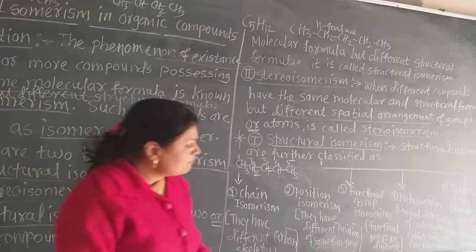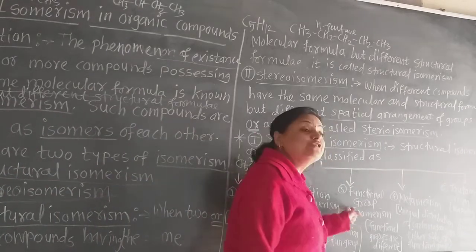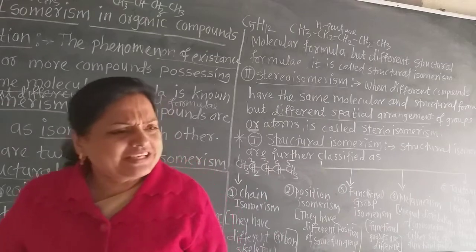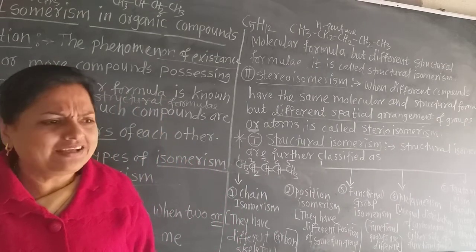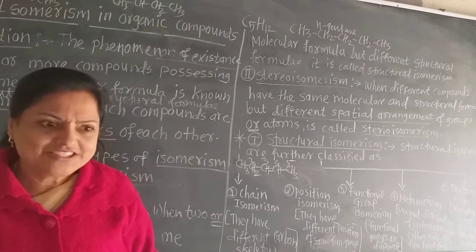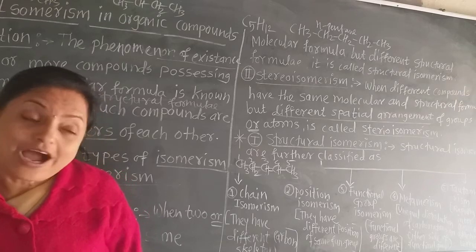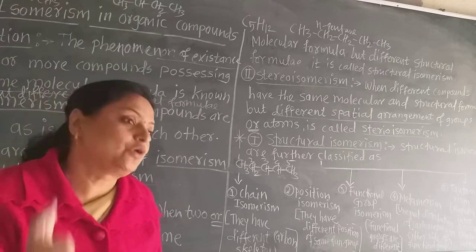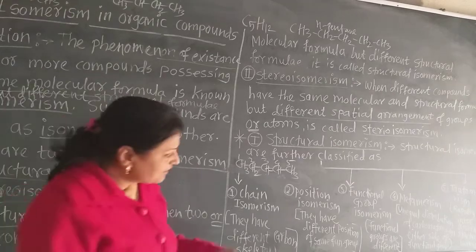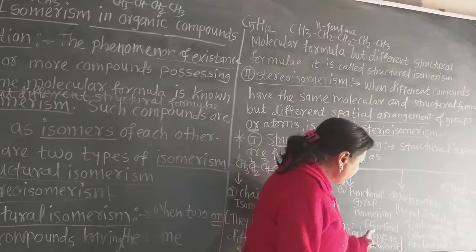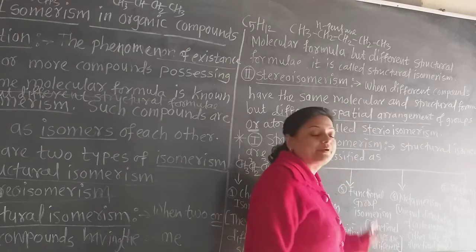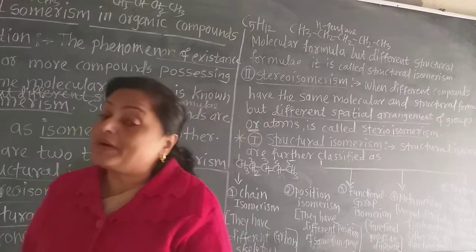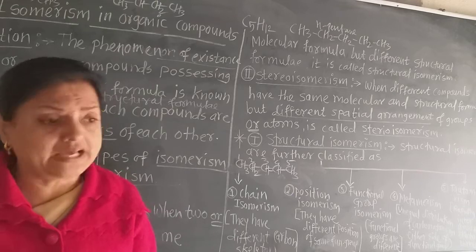Now come to functional group isomerism. As the name suggests, only the functional groups are different. Now see how the functional groups are different and how the molecular formula is the same.